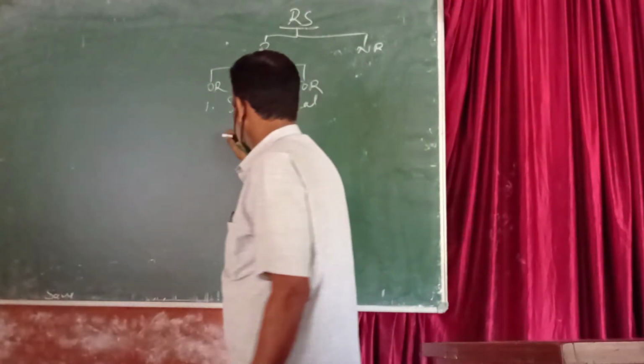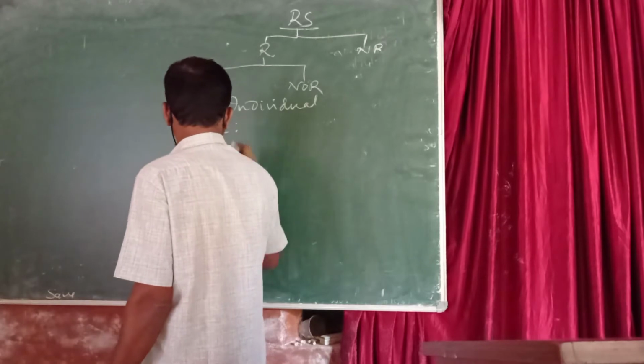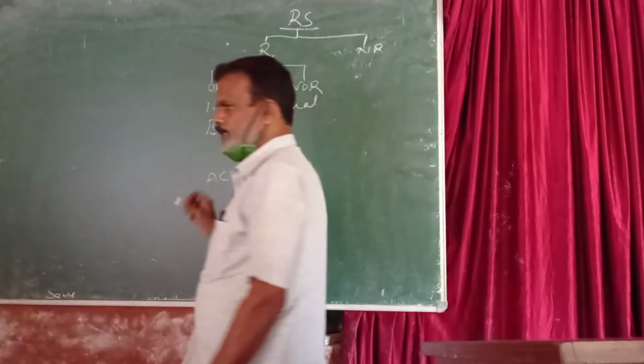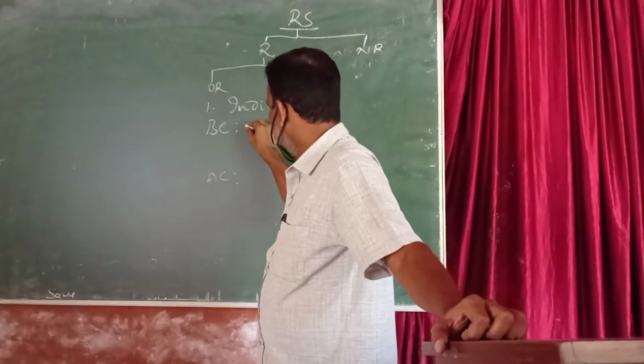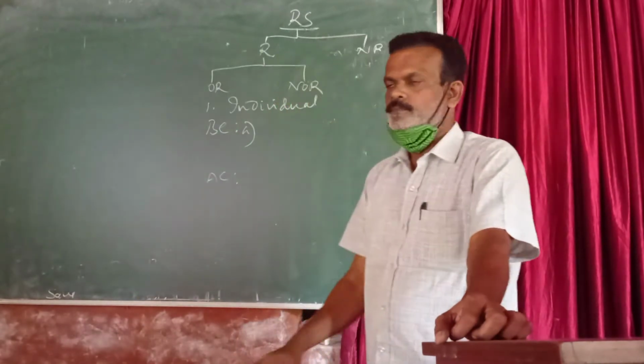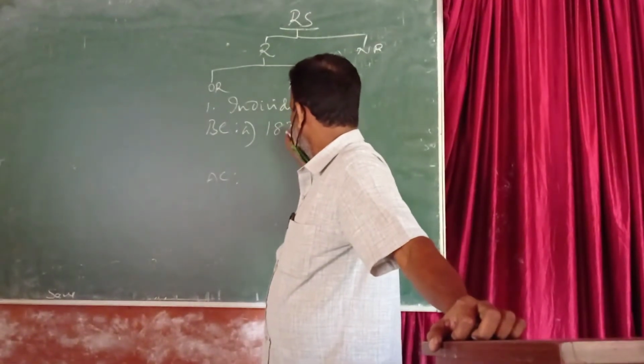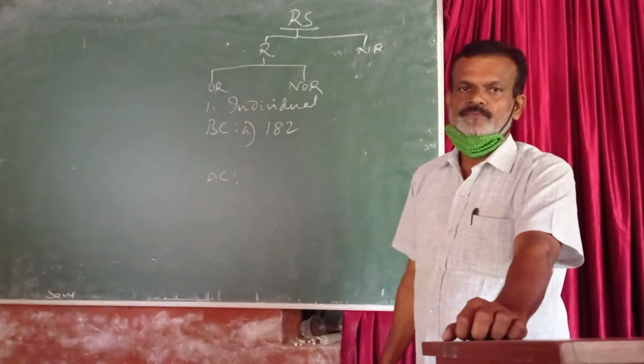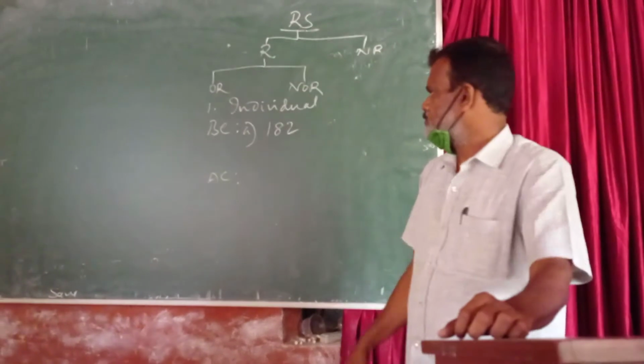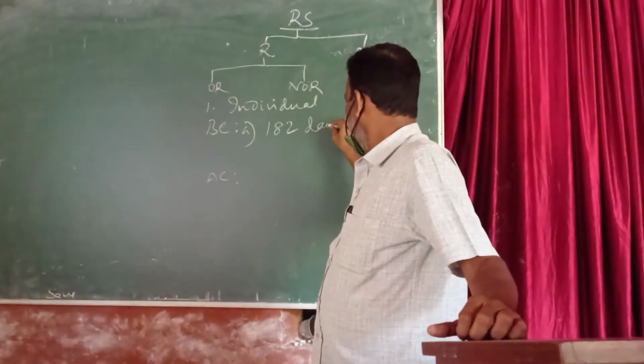That is the first condition. There are basic conditions and additional conditions. Basic conditions: A. He has been in India during the previous year for 182 days or more.